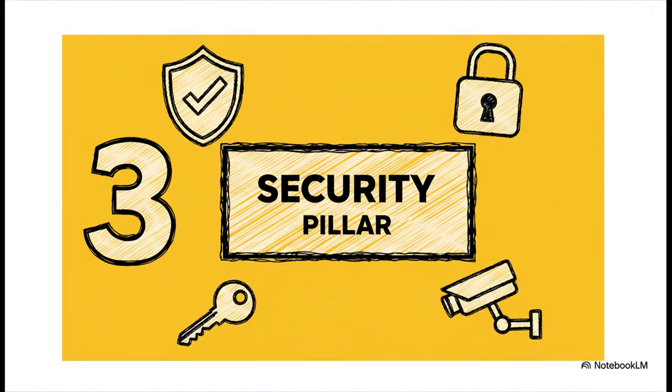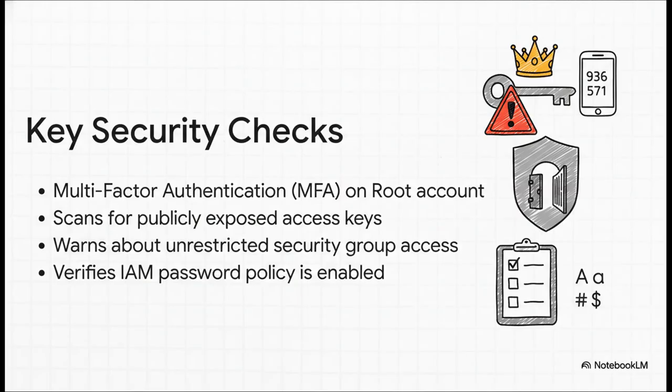Okay, pillar 3, security. This one is, well, it's a huge deal. It's completely non-negotiable. At AWS, they call security job 0. And these checks are some of the most important ones Trusted Advisor performs to keep your data and your customers' data safe. And whoa, this slide right here is basically an exam study guide.